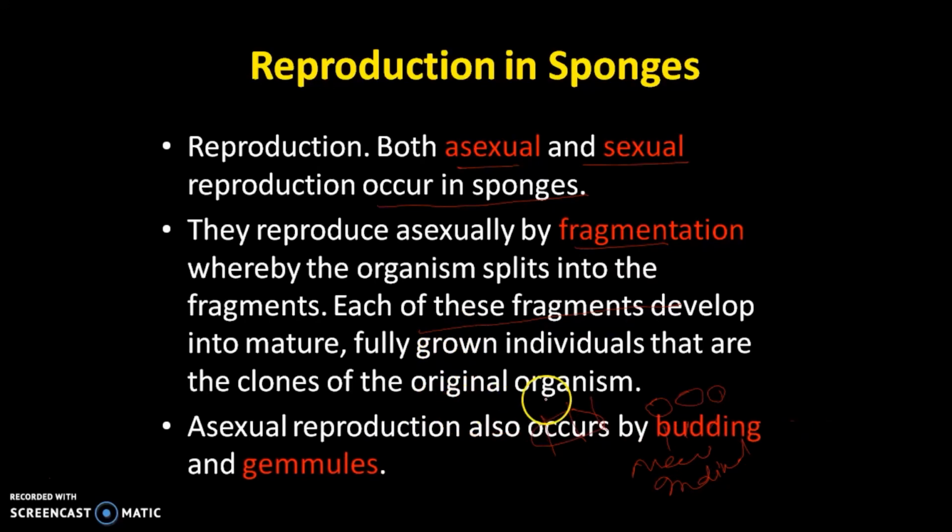Sometimes asexual reproduction also takes place by budding. Budding means the sponge gives out external outgrowths, which is called external budding. If the sponge gives internal buds, these are called gemmules.